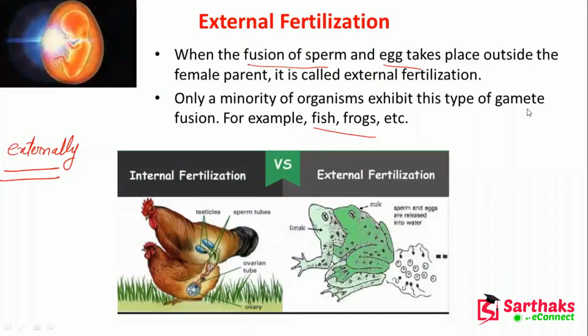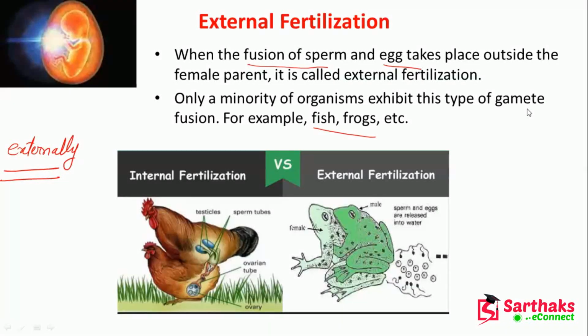External fertilization. When the fusion of sperm and egg takes place outside the female parent, it is called external fertilization. This is a mode of reproduction in which a male organism's sperm fertilizes a female organism's egg outside the female's body. It is contrasted with internal fertilization, in which sperm are introduced via insemination and then combined with an egg inside the body of the female organism.